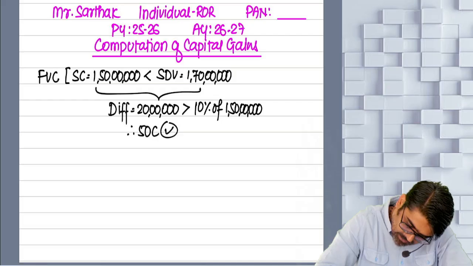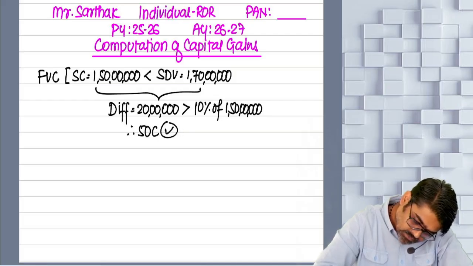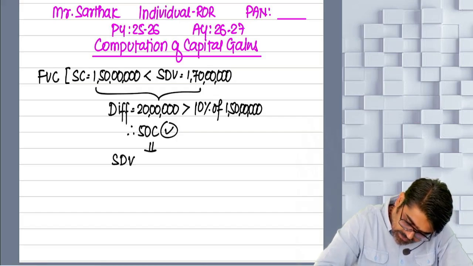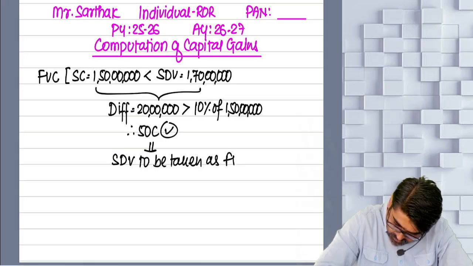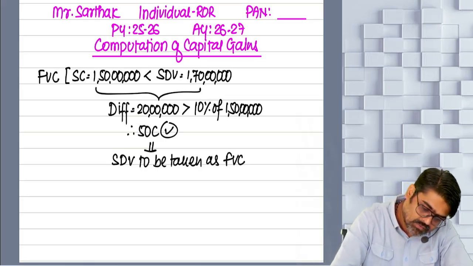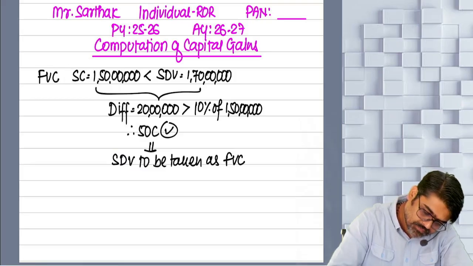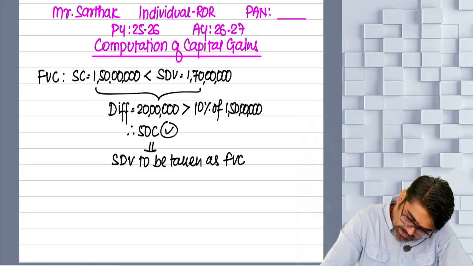Therefore 50C will apply, and in that case SDV to be taken as full value of consideration. So in the amount column, how much full value of consideration should I write? 1 crore 70 lakhs.